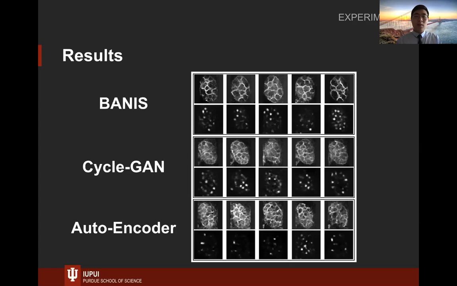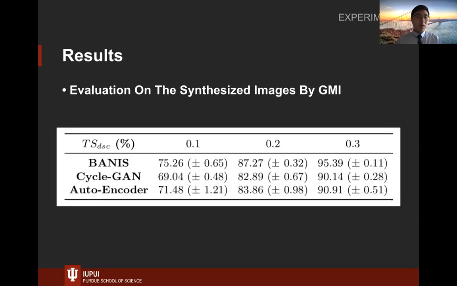Overall, our model outperforms the other two baselines. We also evaluate the performance based on our proposed metrics under different thresholds from 0.1 to 0.3. The result shows that our model still gets good performance even under a very strict threshold.